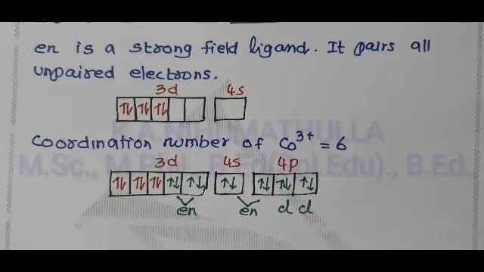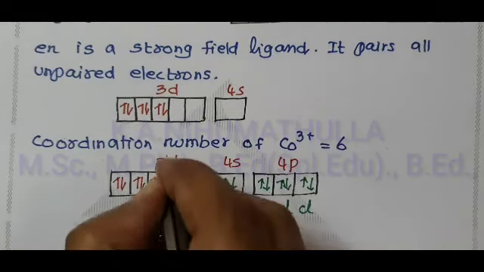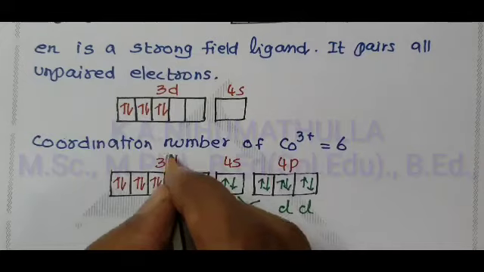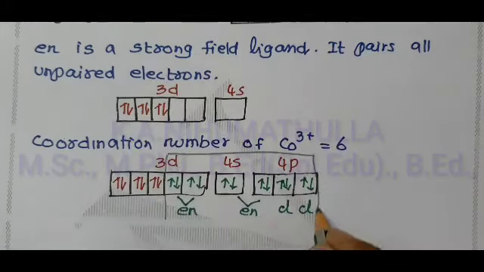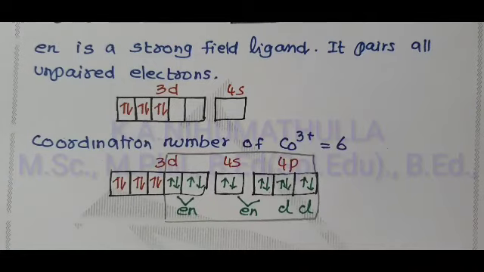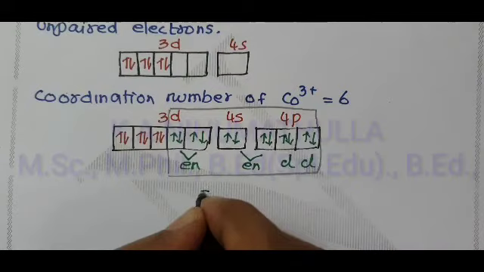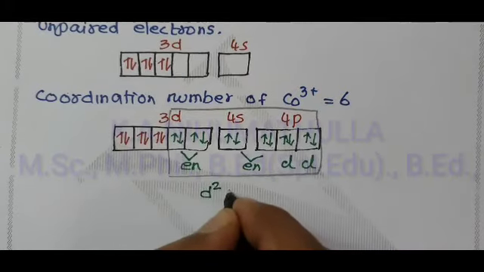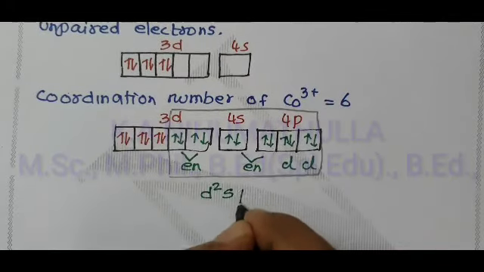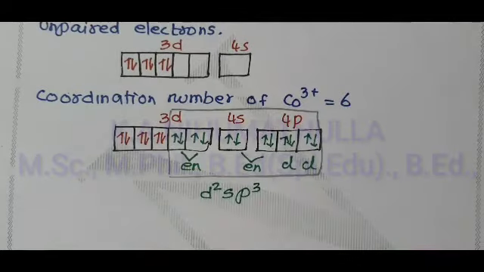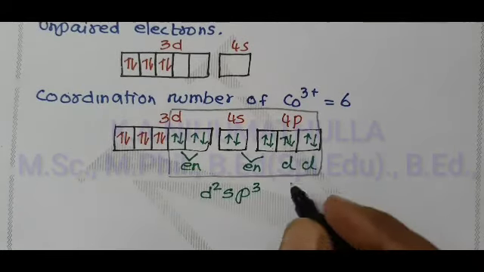What is the hybridization in this complex? Starting from d orbital, then ending with 4p orbital. How many orbitals are involved in hybridization? In d, we have 2 d orbitals, d2, 1s and 3p orbitals, d2sp3 hybridization.